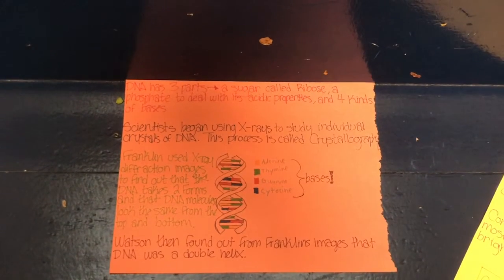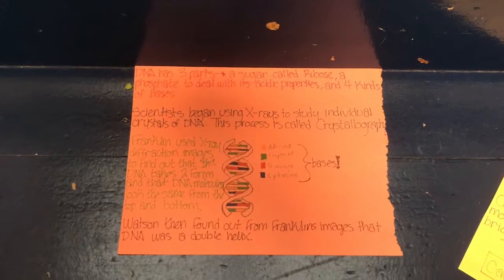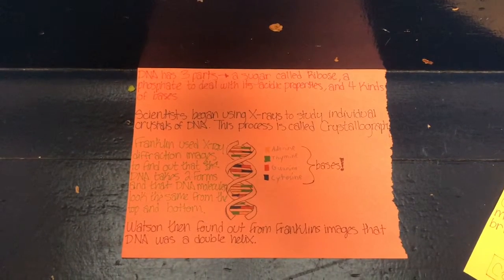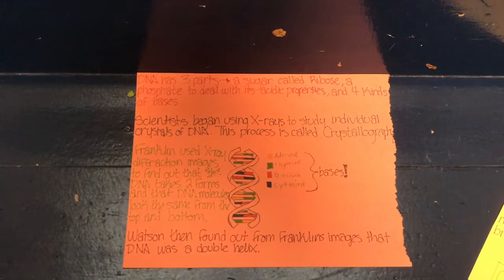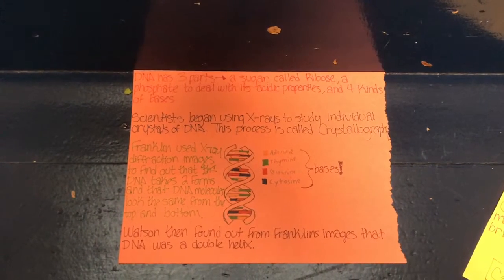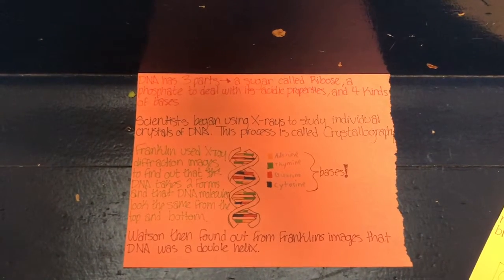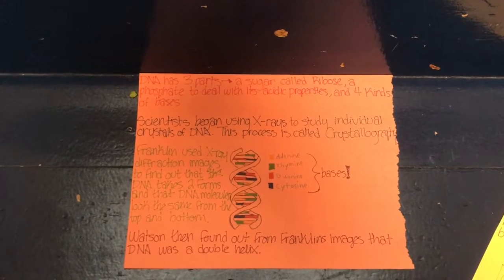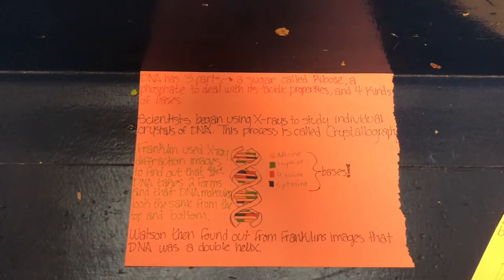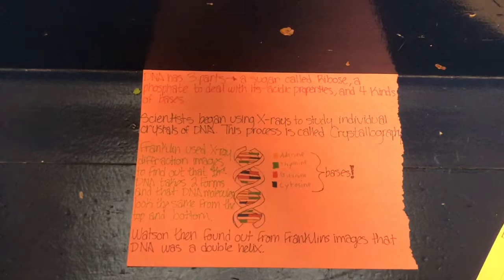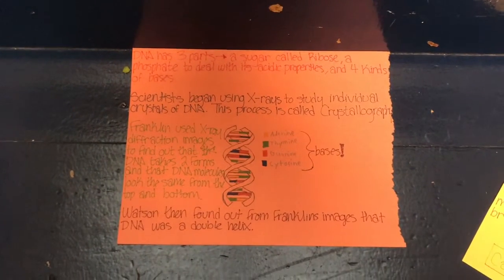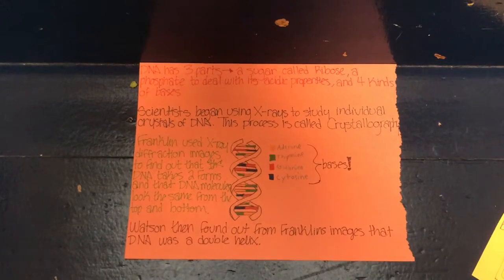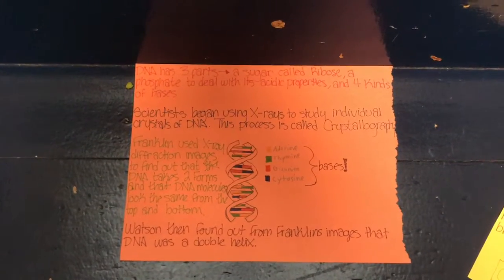Watson found out from Franklin's images that DNA was a double helix and returned to his lab to start making models of them. He realized that you could pair two of these bases, guanine and cytosine, and they mix together, and adenine and thymine would also mix together, but the two pairs can't mix together.